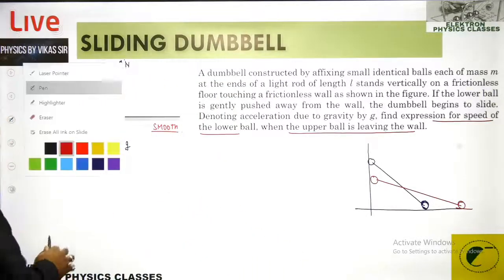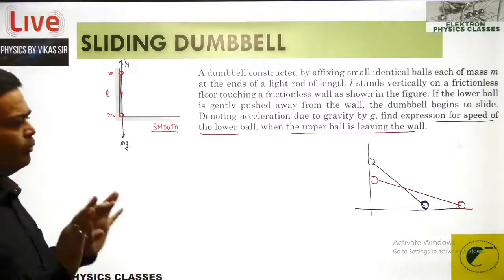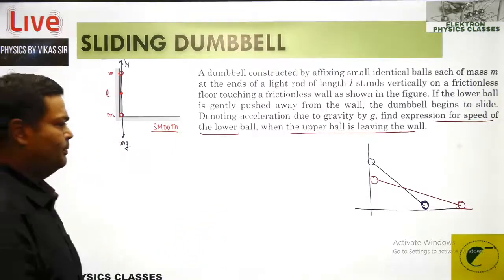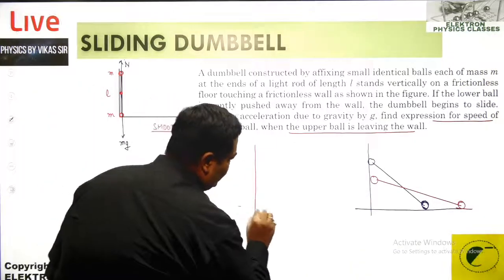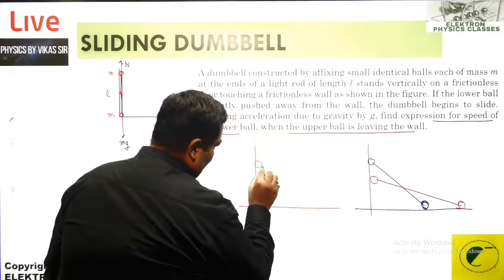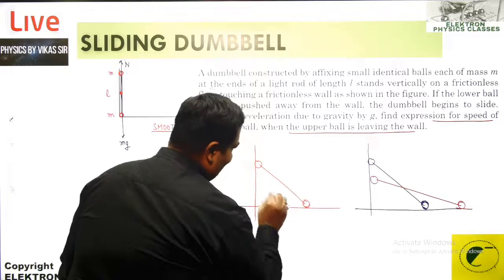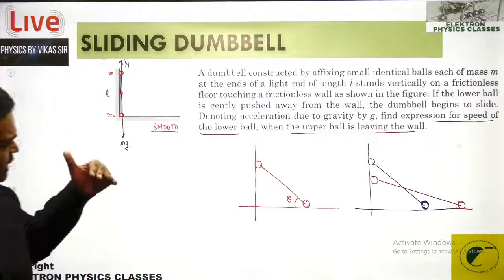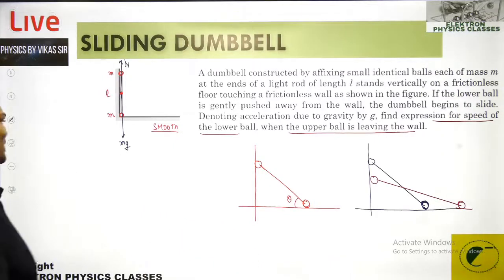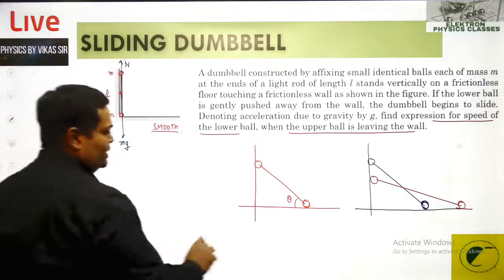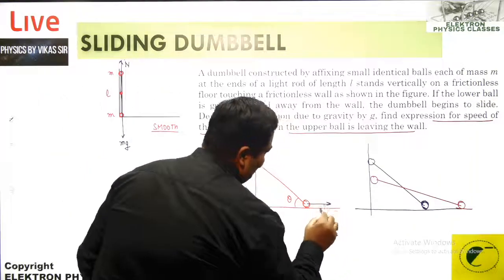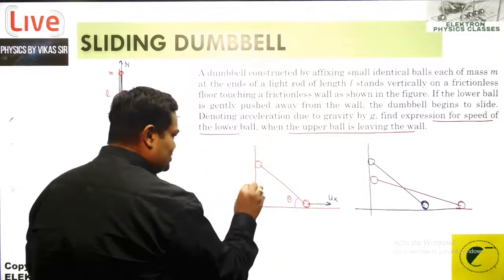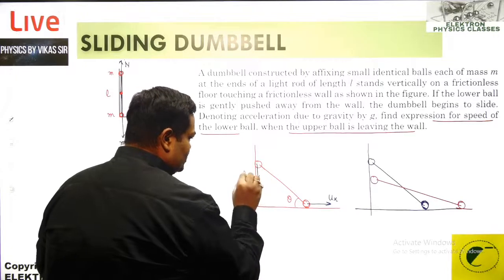So first of all, let's deal with that question separately, where the question is entirely based upon the relation of the velocities of these two balls. So in a given position, let's say this is the condition and this angle is theta, because as it is sliding down, this angle is changing every instant. Now there are two balls, so there are two velocities. Since this ball is moving along the x-axis, I mention its velocity as ux, and this ball is moving down, so I mention its velocity as uy.